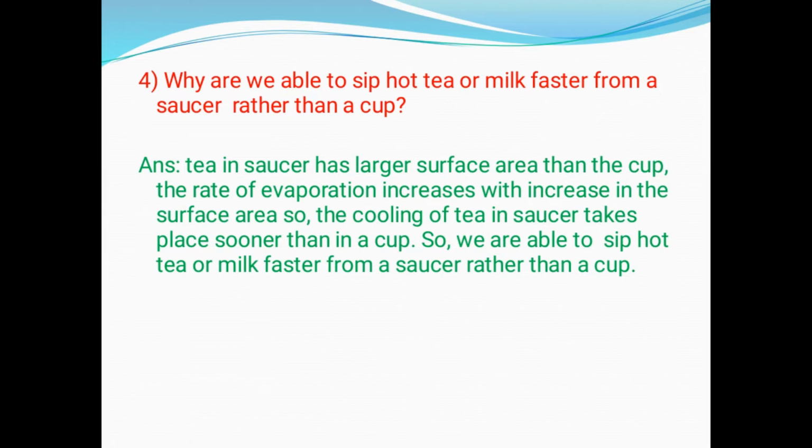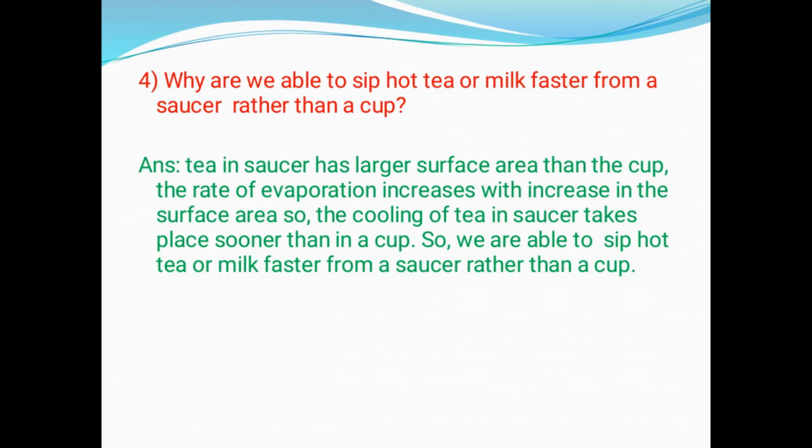Next is, why are we able to sip hot tea or milk faster from a saucer rather than a cup? If we observe while taking tea, tea in a saucer becomes cool much faster than tea in a cup. Why is this so? Because we have already learned from our previous videos that the rate of evaporation is directly proportional to the surface area.